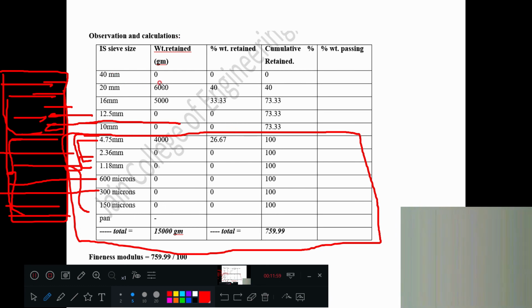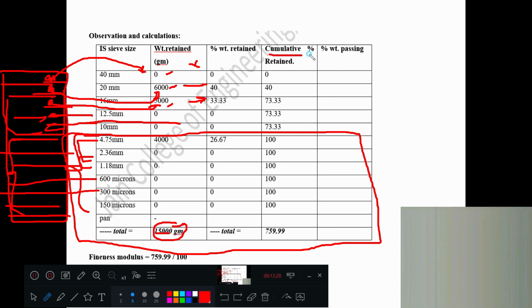Weighing is done, and whatever weight is retained on each sieve is written here. Now, percentage weight retained means what? This divided by the total, into 100. This divided by the total, into 100. That is the percentage weight retained.